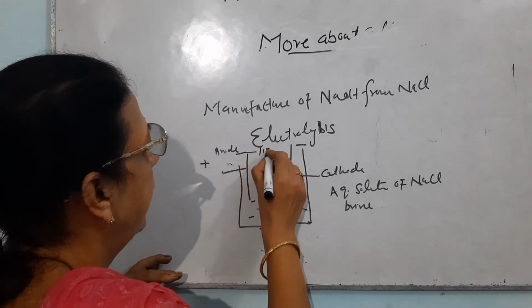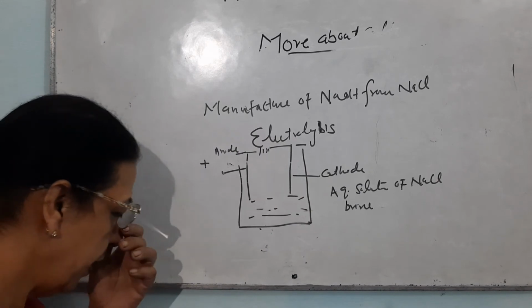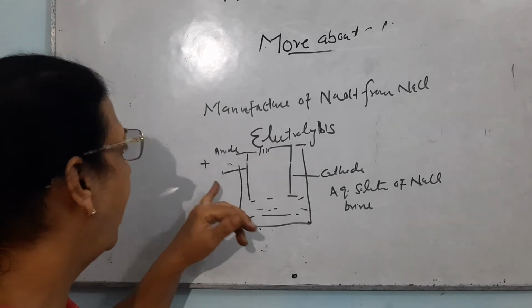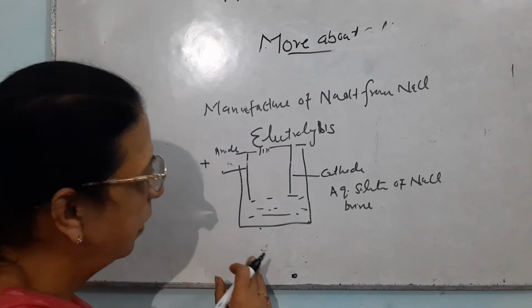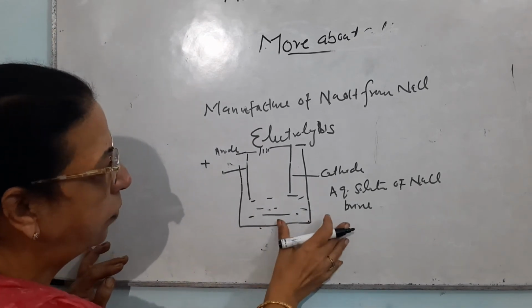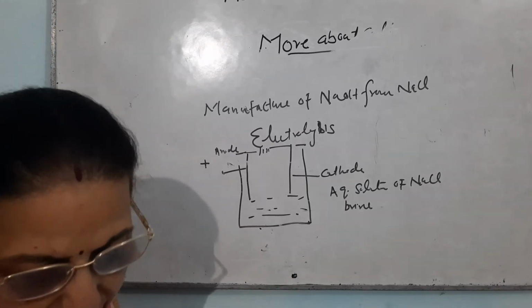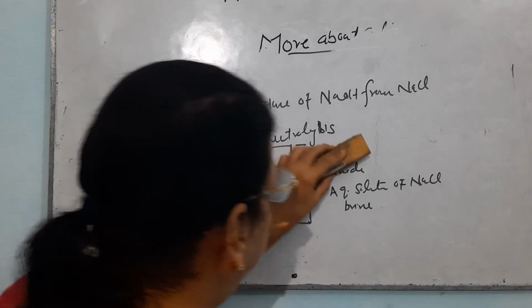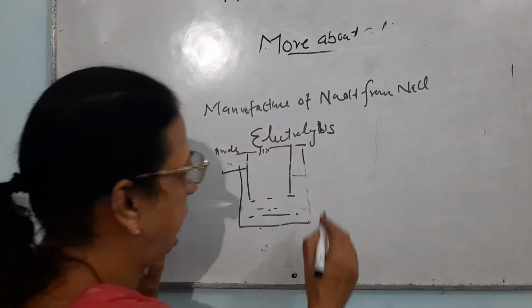These are connected with the help of a battery, and these electrodes are made up of graphite. Now, in this an aqueous solution of NaCl is taken. So I will write the electrolytic reaction. In this case, first I will write the overall reaction.